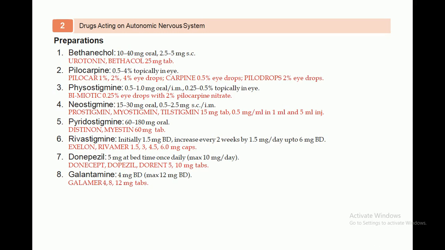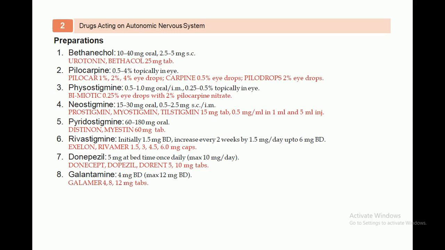The third one is physostigmine, another drug which is used. Physostigmine is available at a dose of 0.5 to 1.0 milligram orally and IM, meaning it is available orally as well as intramuscularly. It is also available at 0.25 and 0.5%, so it can be applied topically in the eye as a miotic, that is 0.25% eye drops with 2% pilocarpine nitrate.